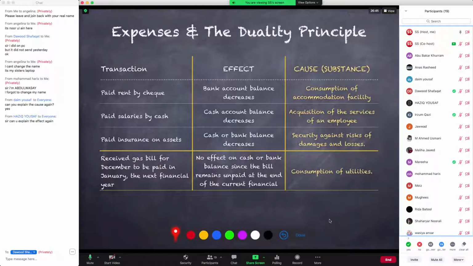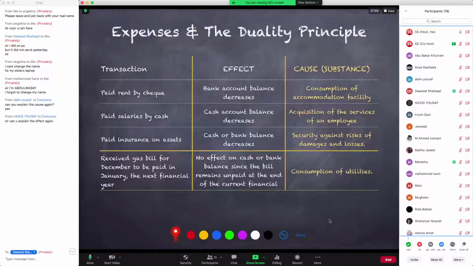However, the utilities that we bought, we have already consumed the benefit of the utilities from the government. We have already consumed the gas in the month of December, right? So this type of an example is where we need to understand what the accruals principle is.